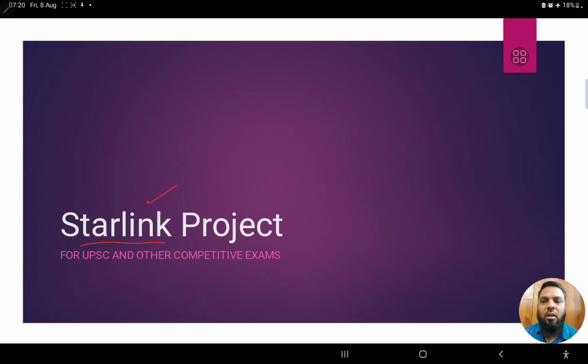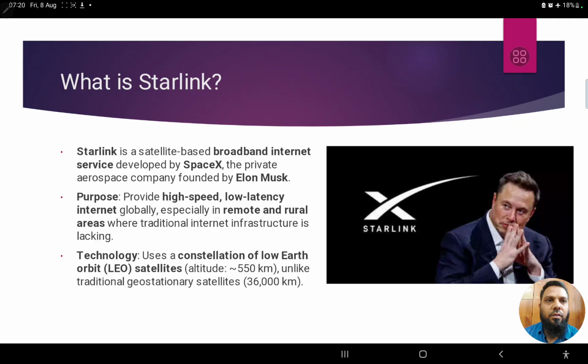So it's highly important for UPSC and competitive examinations because it's related to internet connectivity, and international relations as well, and developments in science and technology also. So let's begin with this session. First of all, I hope you have come across this term called Starlink.